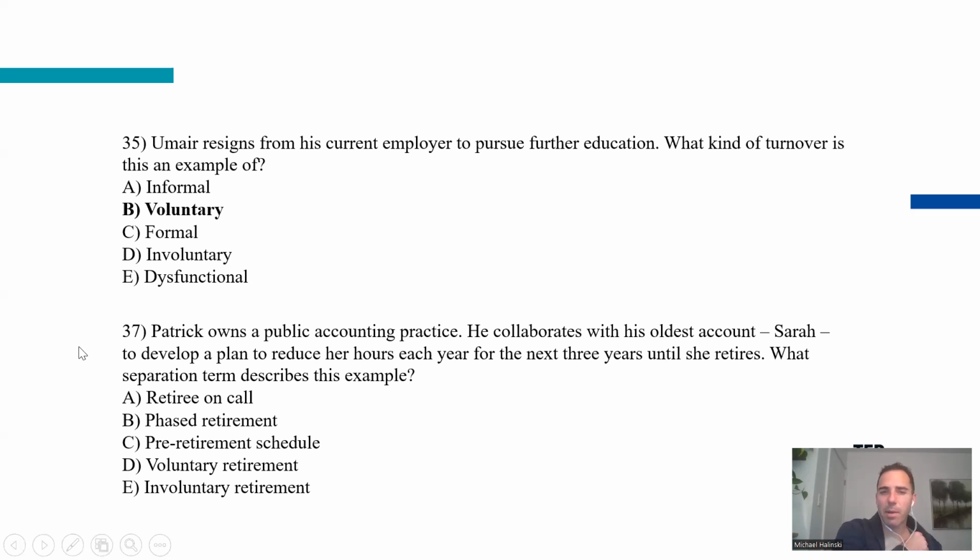Patty owns a public accounting practice. He collaborates with his oldest accountant, Sarah, to develop a plan to reduce her hours each year for the next 3 years until she retires. What separation term describes this example? Okay, so this is somebody who is approaching retirement and over the next 3 years they're trying to decrease the amount of hours that they work until they completely phase into their retirement. Okay, so is it retire on call?